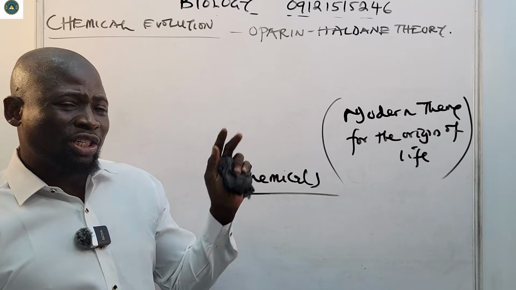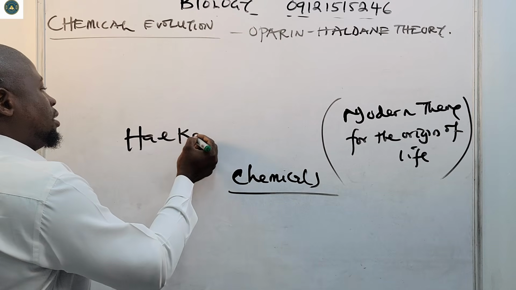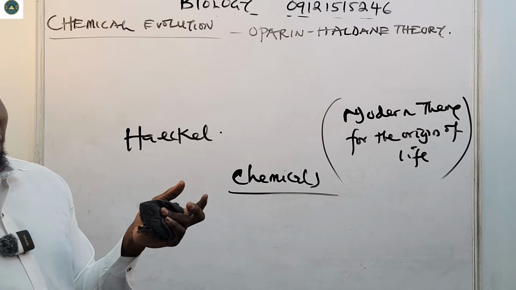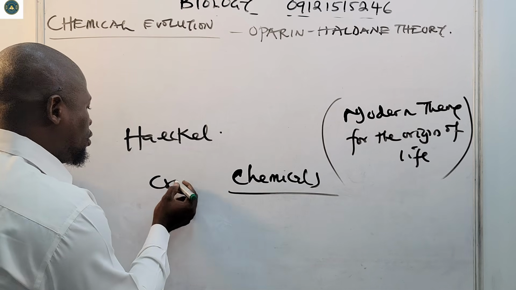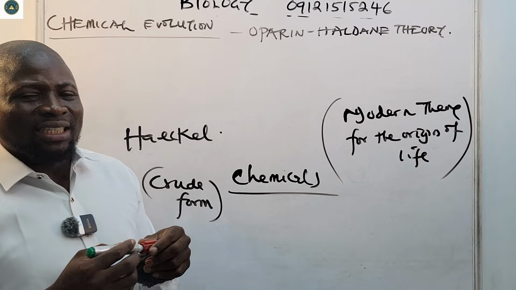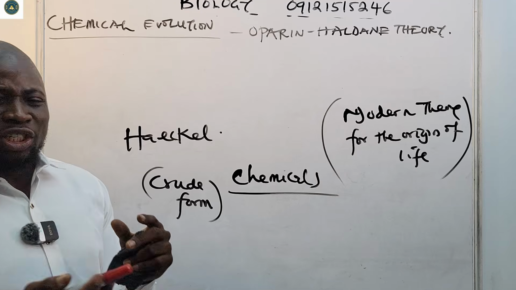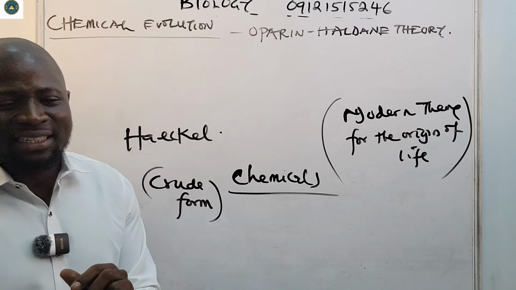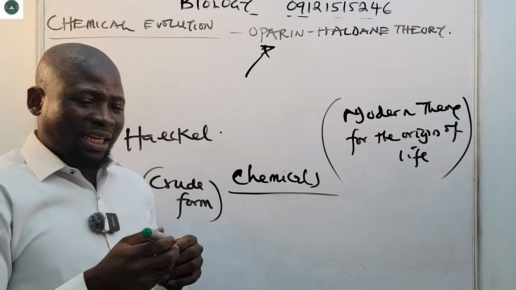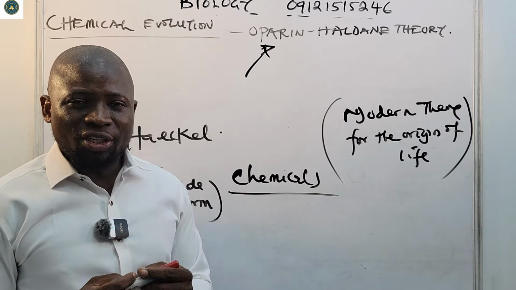This theory was first put forward by Haeckel. Haeckel was the first person to put forward this theory, but it was in a very crude form. It was not detailed, so it needed further experimentation, further exploration, further analysis. This was then done by Oparin and Haldane, so that theory is called the modern theory for the origin of life.